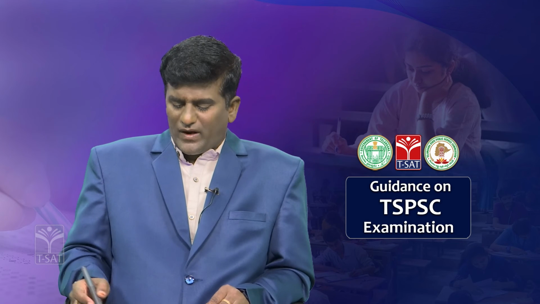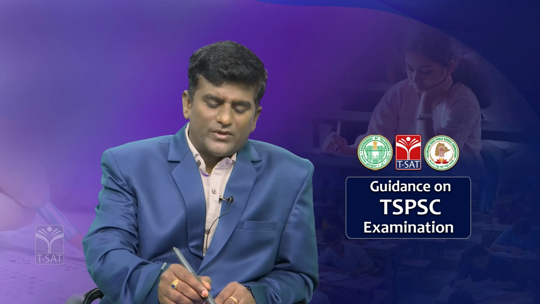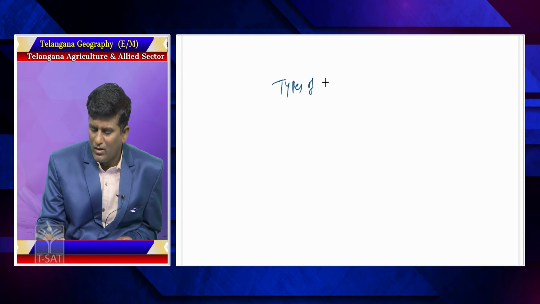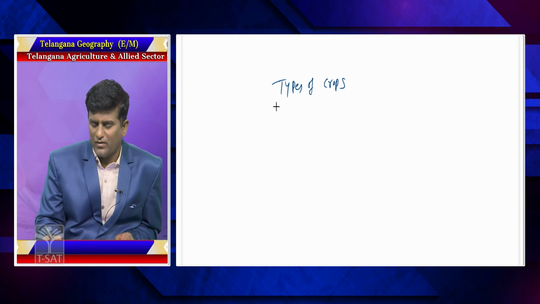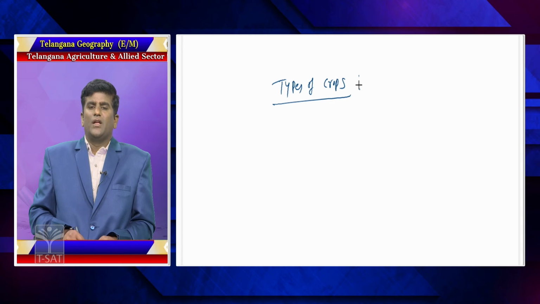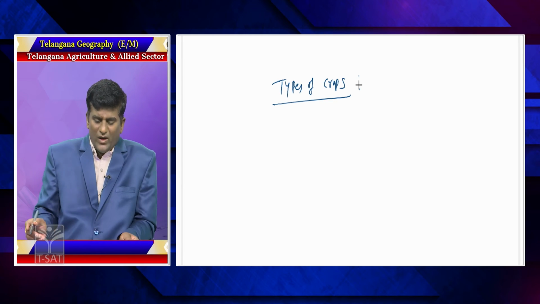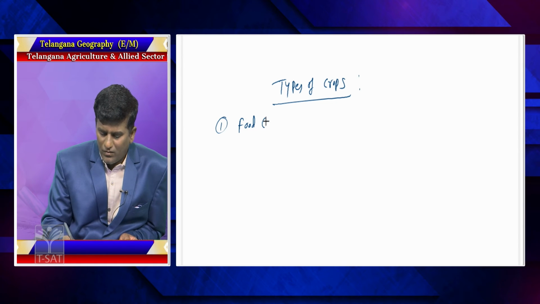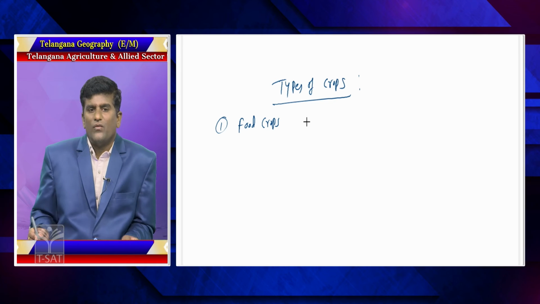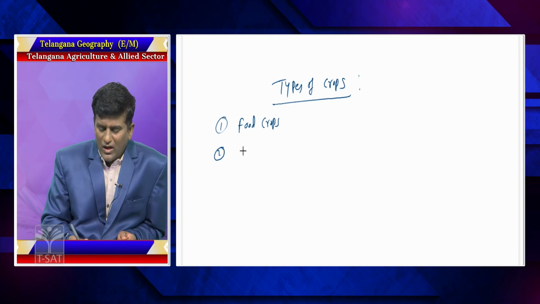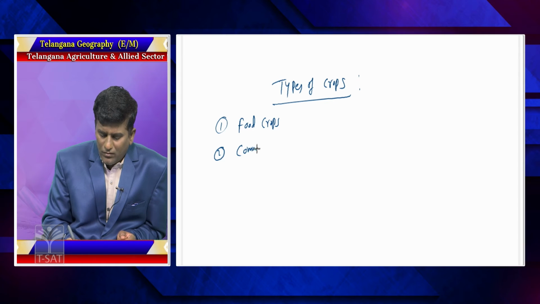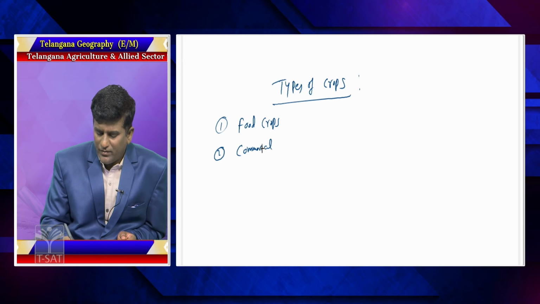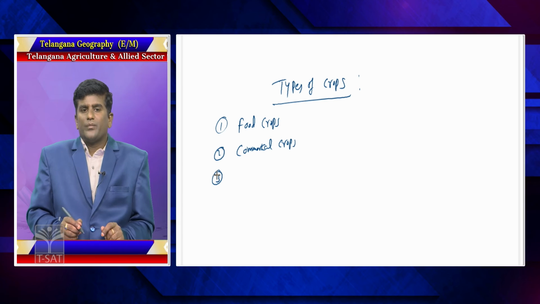What about the types of crops in Telangana state? Different types of crops are grown.